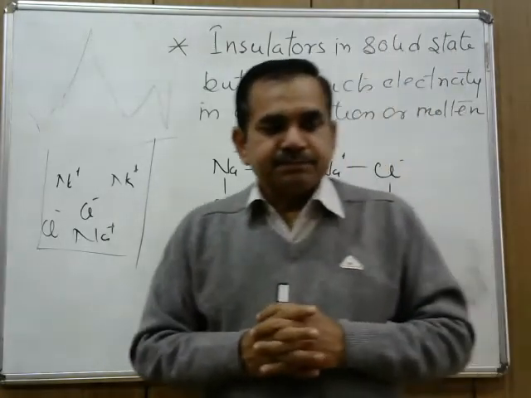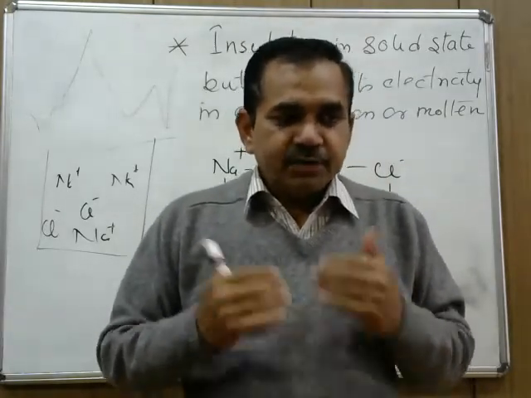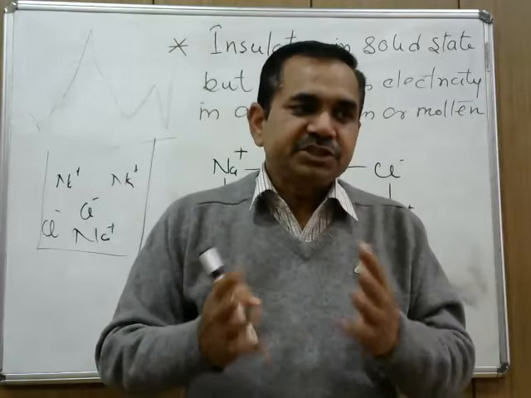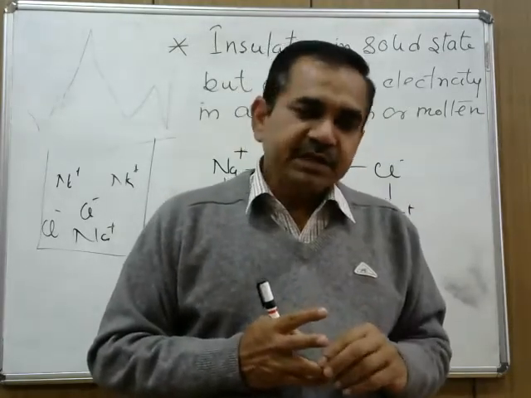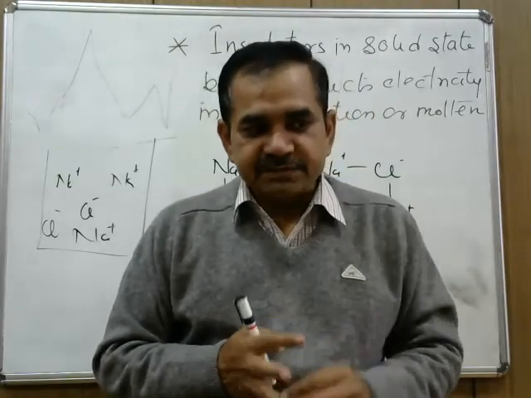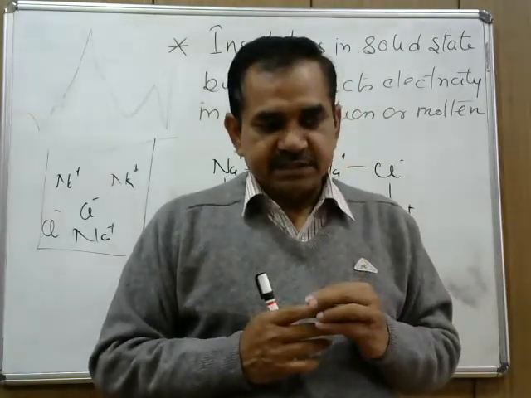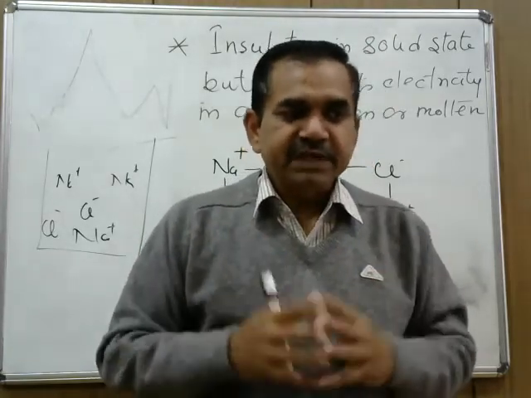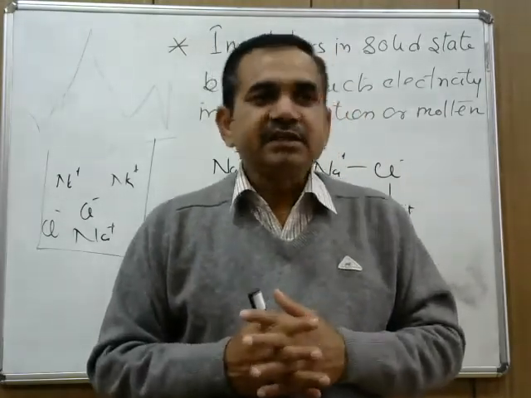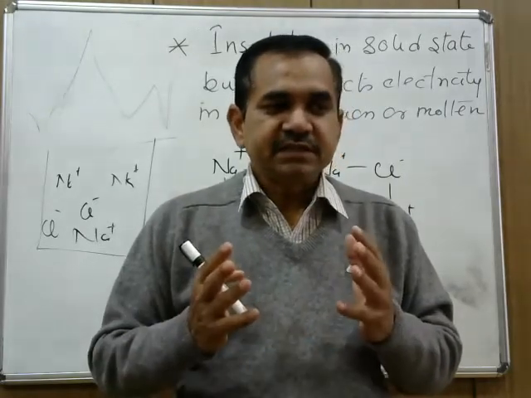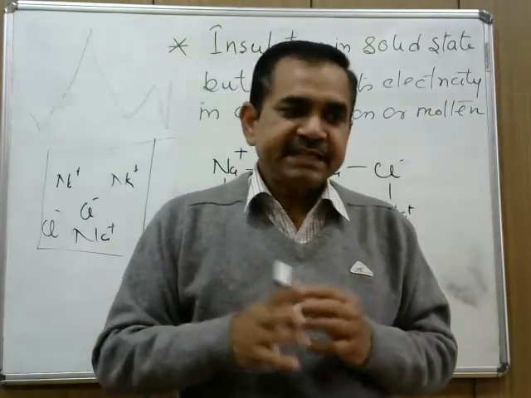So by this time, I had discussed and tried to reply to some of the very basic questions: what is a chemical bond, why a chemical bond is formed, and how this chemical bonding takes place. What is the meaning of electrovalent bond, how electrovalent bonds are formed, and what are the properties of these electrovalent compounds. I am quite sure you are able to understand these things.